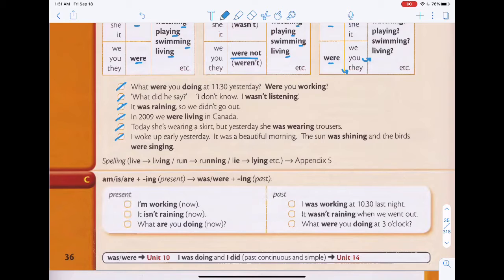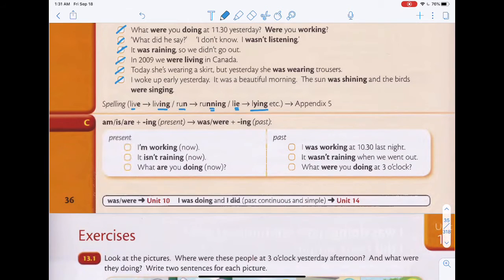Alright, so let's take a look at these spellings over here. This one, you just have to be familiar with it, but I'm sure that you are at least familiar with some of these spellings. So live will be living, run will be running, double N, lie, ending with IE, it will be lying. So this one you have to be familiar. So just take a look at all these spellings. Every time you have a mistake or you spell something wrongly, just take note and remember why and where you went wrong, and then the next time try not to repeat the same mistakes.